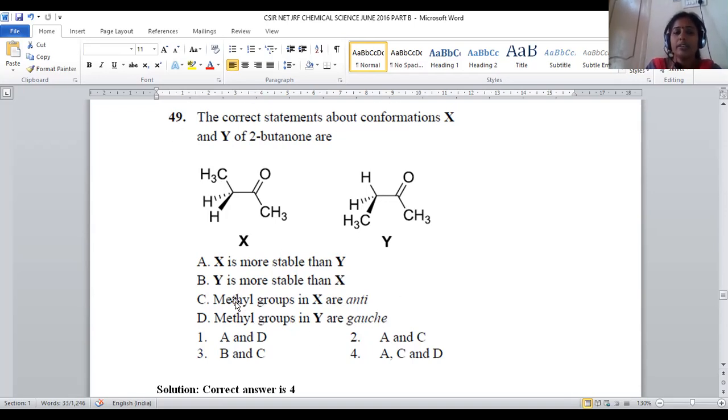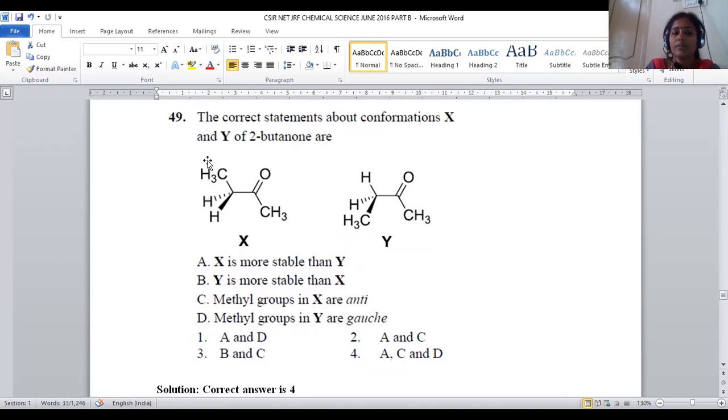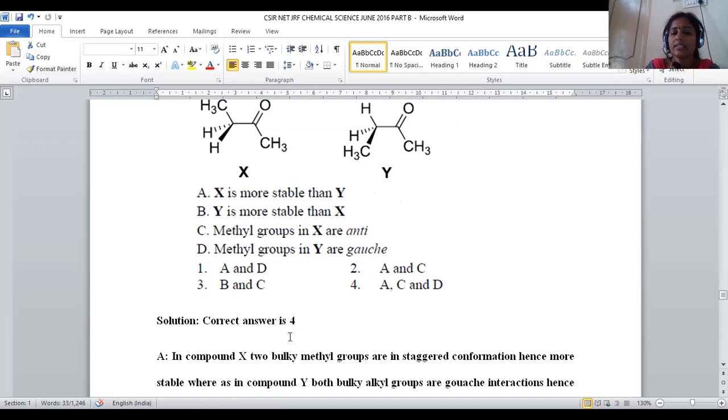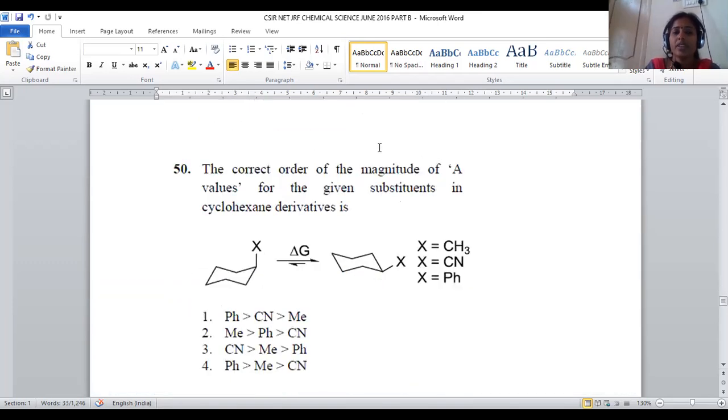For question number 49, option number 1 is correct, C is correct, D is also correct. These are provided in option number 4. So for question number 49, option number 4 will be the correct answer. Let us move on to question number 50.